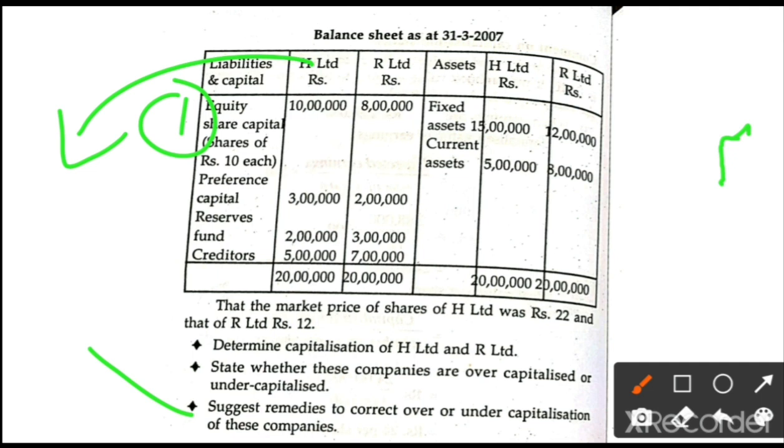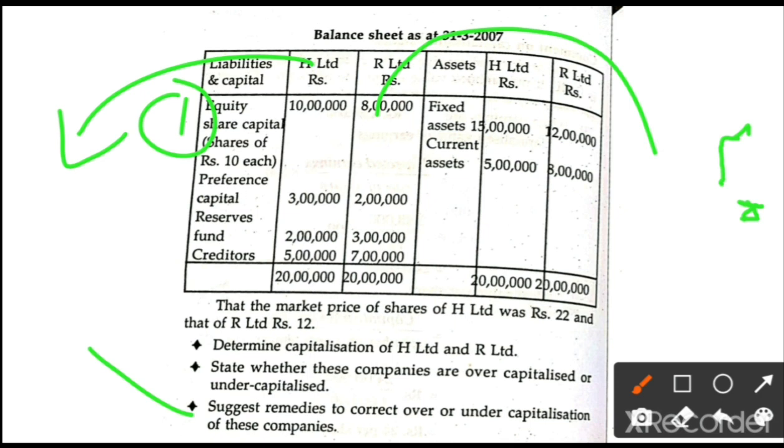Then what are the remedies for R company? You have to write it separately. R company is over capitalization, so what remedies can we take? For example, reorganization of equity capital, means whatever equity capital is available in the organization, we are going to reorganize it. Second, redemption and reissue of preference shares.